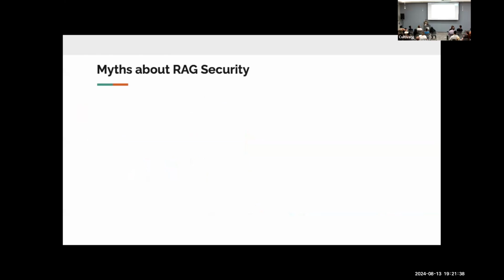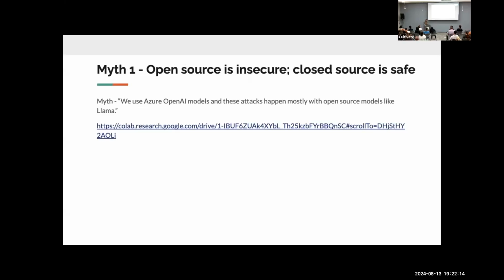Now let me talk about a bunch of myths in AI security, and we will address a couple of concerns about this particular attack through these myths. First myth is that GPT models are inherently more secure than open source models. I think this is a wrong understanding, and either because of some commercial interests or because of wrong understanding, this myth gets propagated. Second is that our database is secure: we have firewalls and an attacker cannot put anything in our database. I'll show you how both of these myths can be broken quite easily.